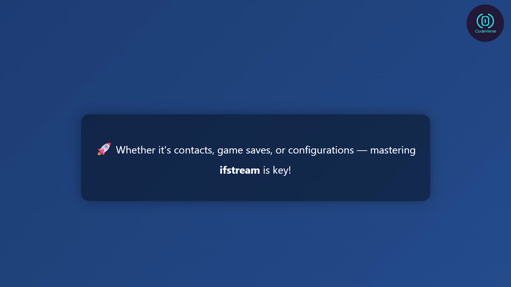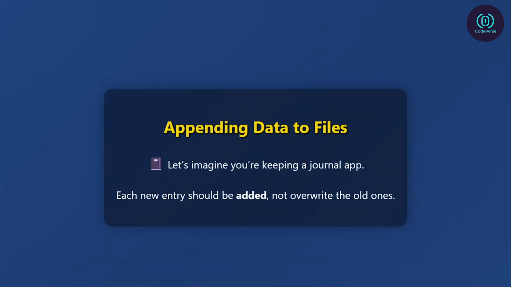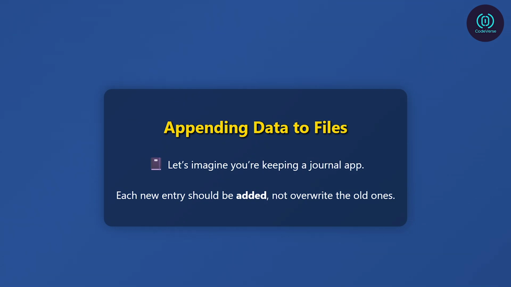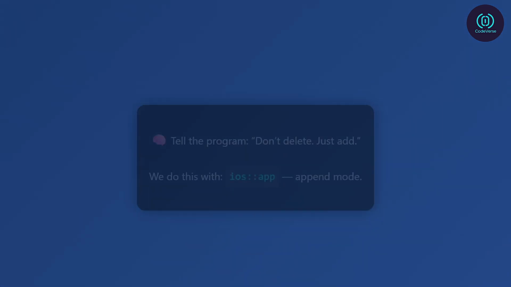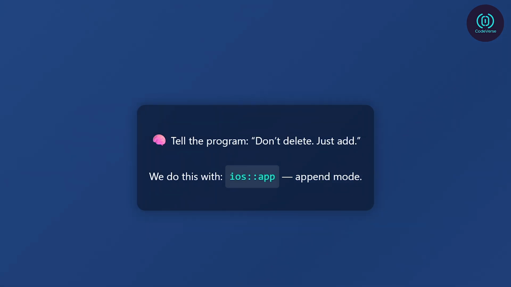Let's imagine you're keeping a journal app. Each time you write a new entry, you don't want to erase the old ones, you want to add the new entry to the end of the file. That's where appending comes in. In C++, if you open a file using ofstream, it usually overwrites everything in that file. That means the previous data is lost unless you tell the program specifically, hey, don't delete what's there.